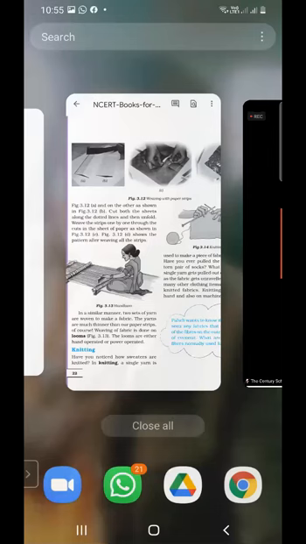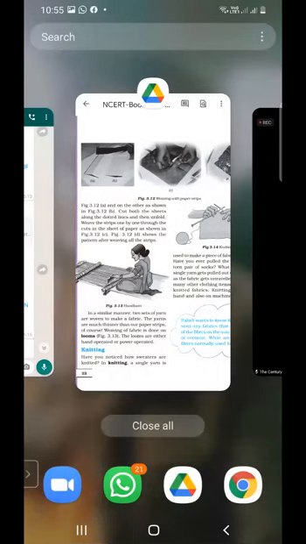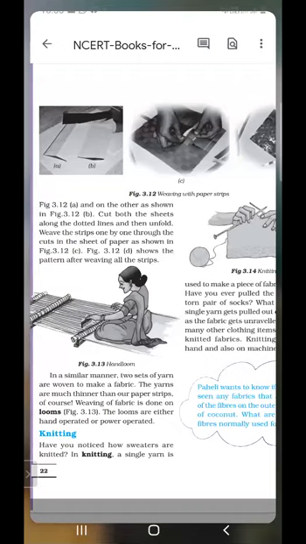Up to knitting, any query regarding this chapter?